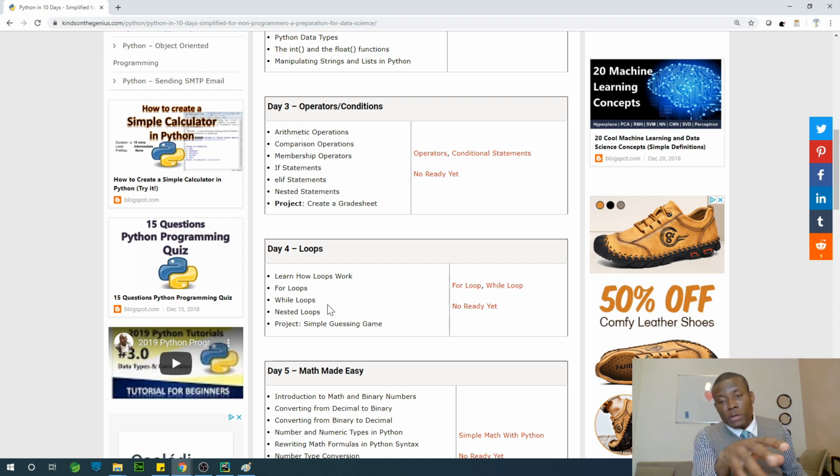So I'm going to stop here. What have we learned today? We've learned about operators, different kinds of operators. We've also learned about conditional statements: if statement, elif statement, nested if statement.